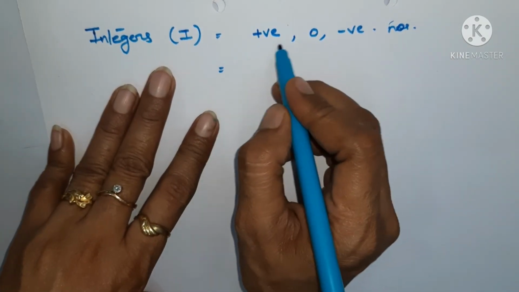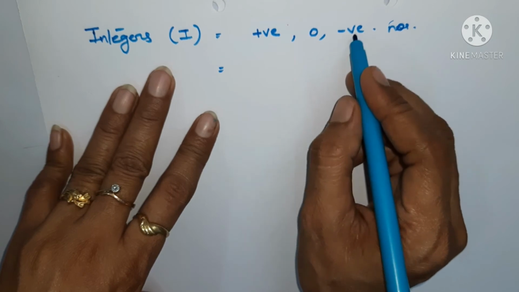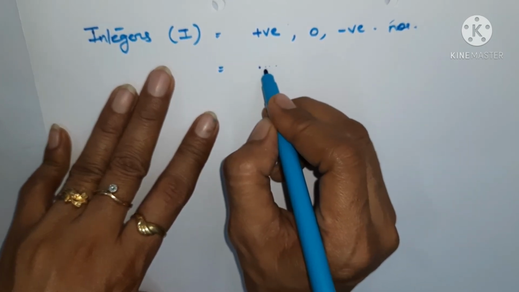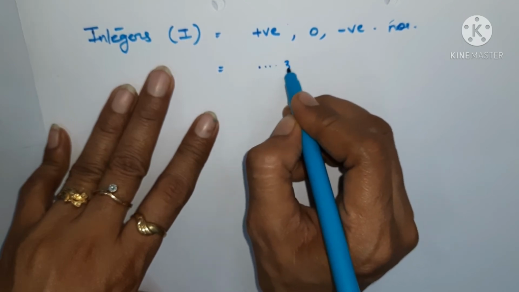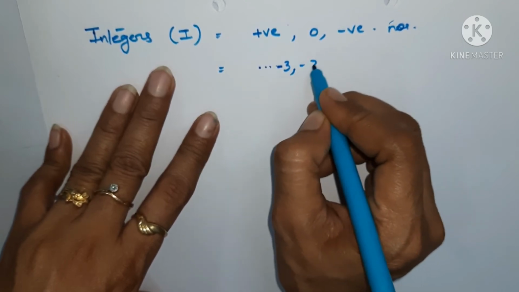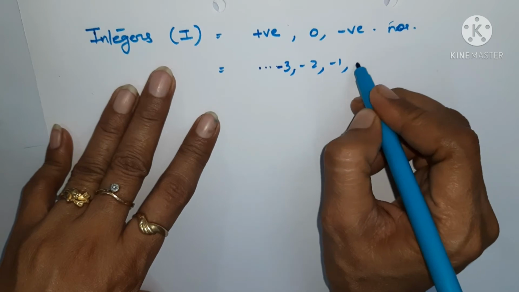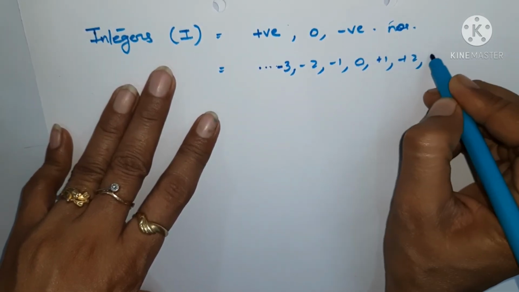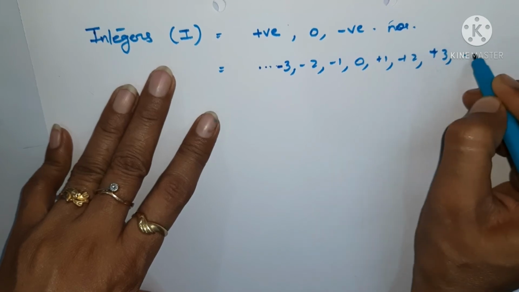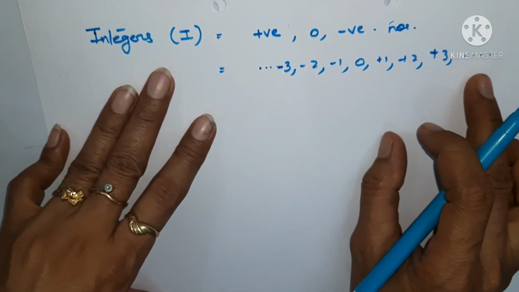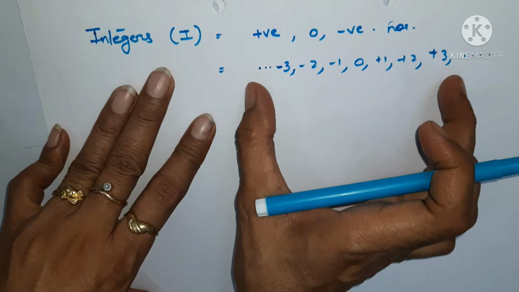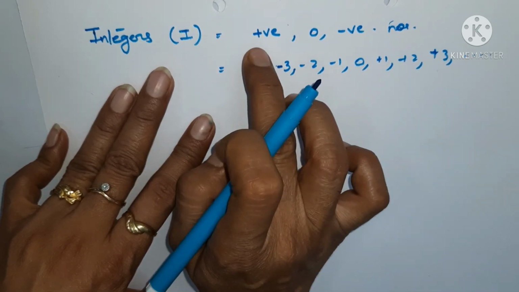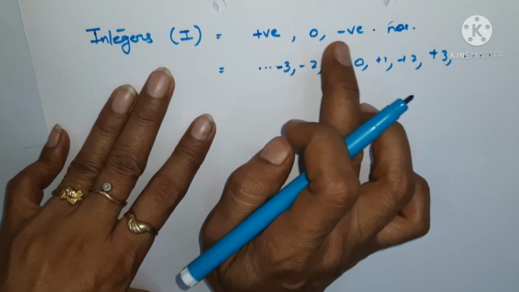That means if we talk about negative numbers, we know that they are, say, minus 3, minus 2, minus 1, then 0 is there, then plus 1, plus 2, plus 3, and so on. So it is a combination of all three types of numbers, that is positive numbers, 0 and negative numbers.